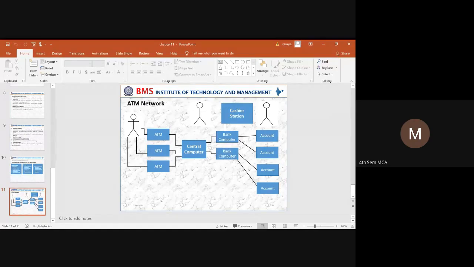Then it is going to display the menu. Once the menu is displayed, the central computer is going to allow the transaction to be performed by the user. Once the user performs a transaction, whatever transactions have been carried out by that particular customer through the ATM machine, the central computer is going to update.